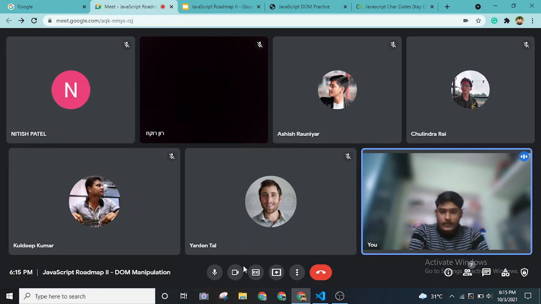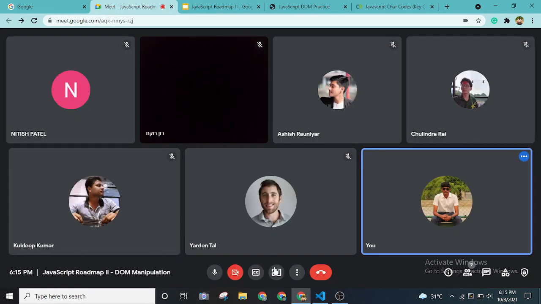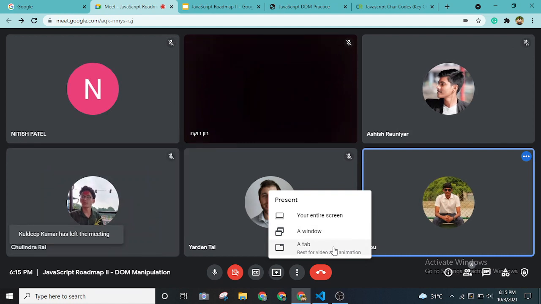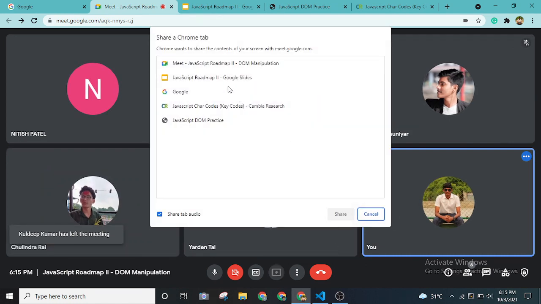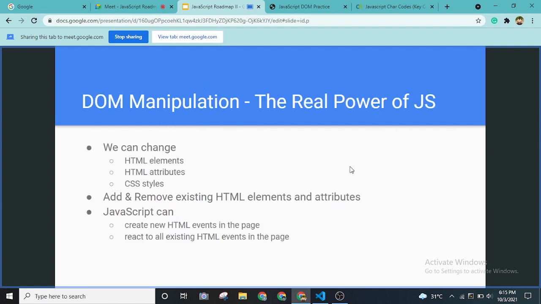Okay, so let me share the presentation again. The real power of JavaScript, as I was discussing, with this DOM manipulation concept, is that we can change the HTML elements that we have, the HTML attributes and CSS styles that we have, right?